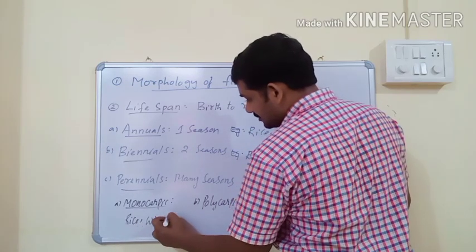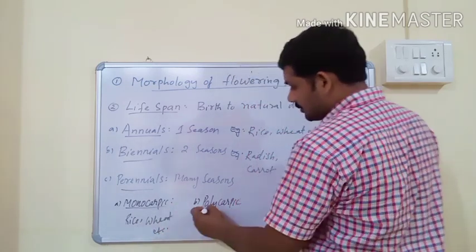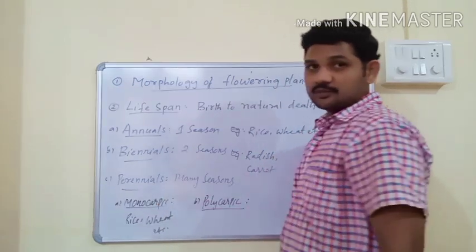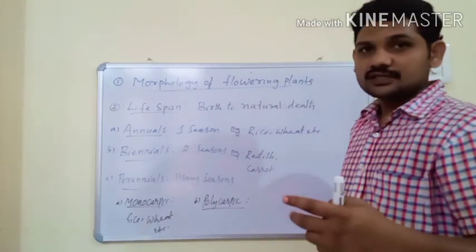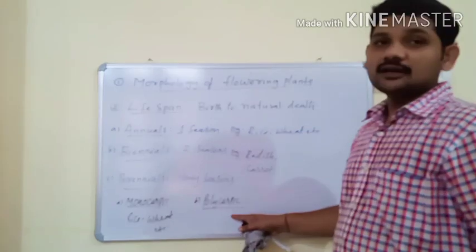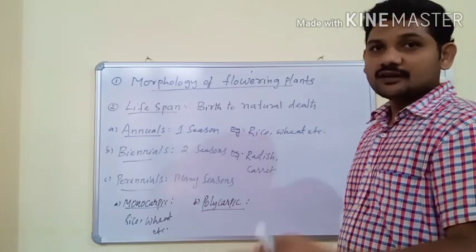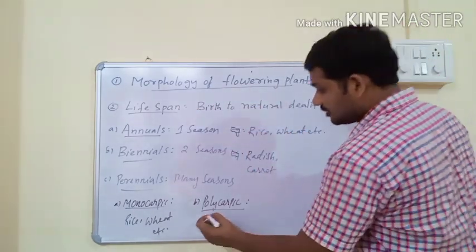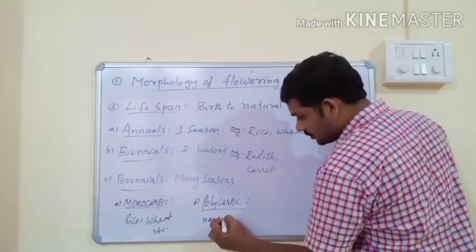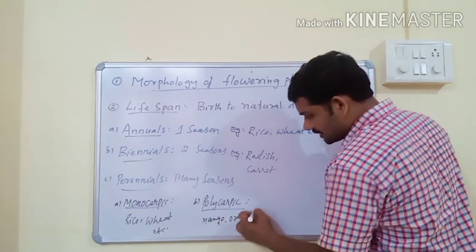Rice, wheat, maize, etc. Mono means single, carpic means flower. And polycarpic plants flower throughout the year or every year. For example, mango. One more example, orange, and many like that.